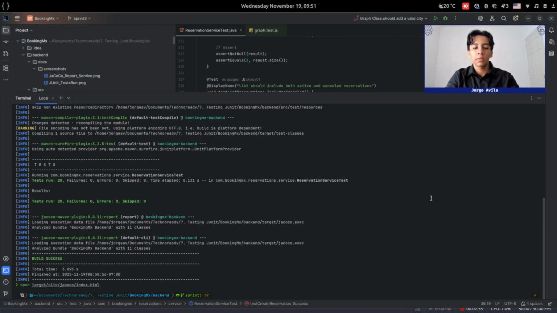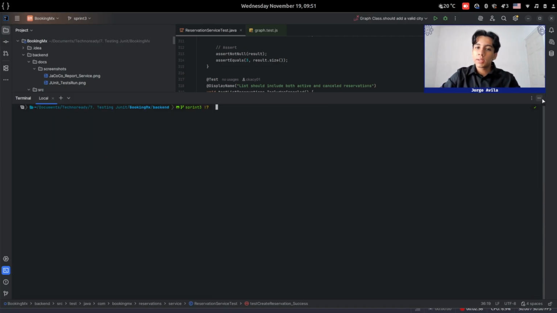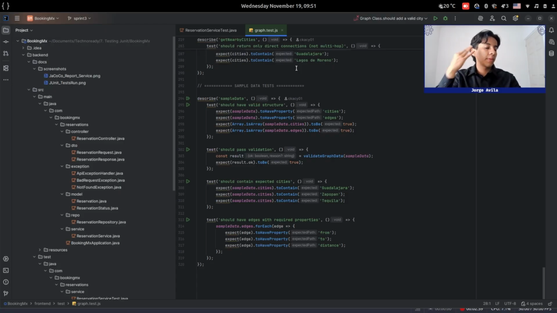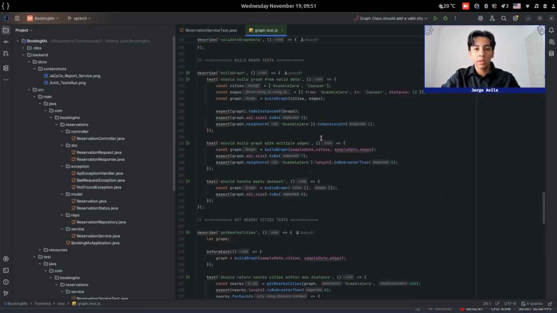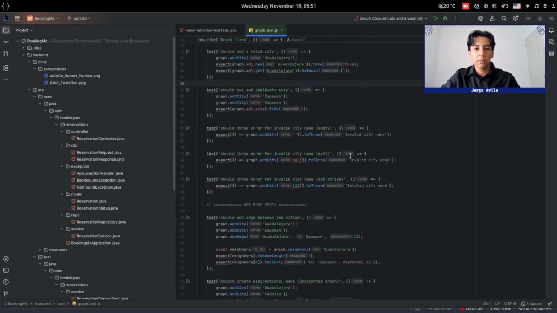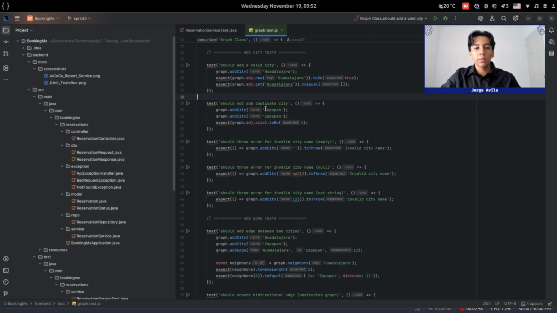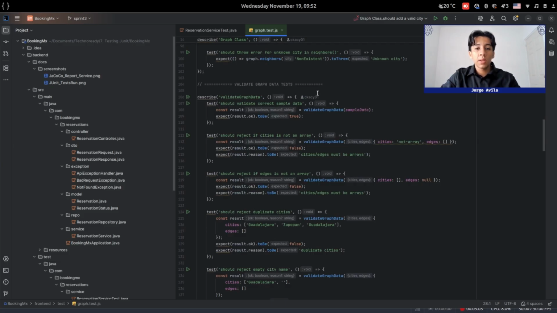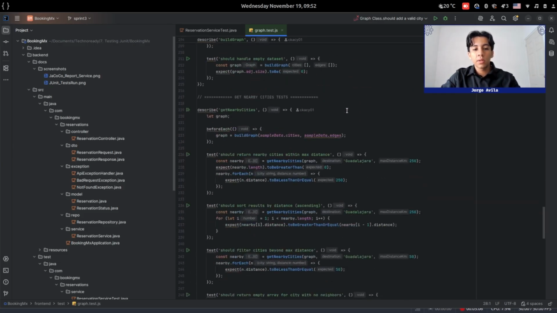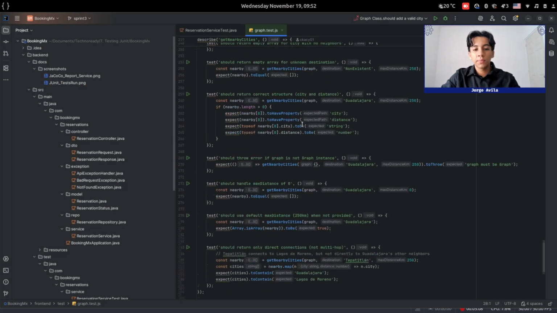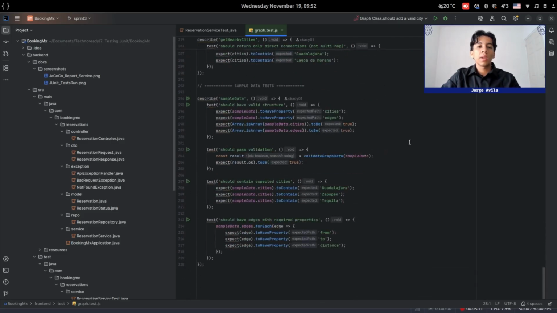So let's see the front end. Here we have the graph test for the front end. There are 44 tests covering different cases. It has unit tests for the graph model, test city, graph functionality, validations, and nearby city calculation. And also here we have the test for add city, the test for validate graph data, the test to get nearby cities, and finally the sample data test.